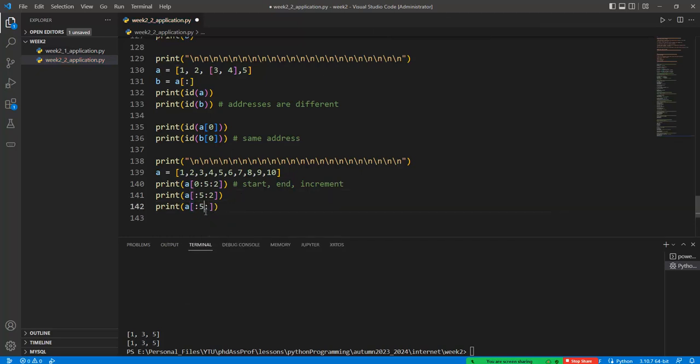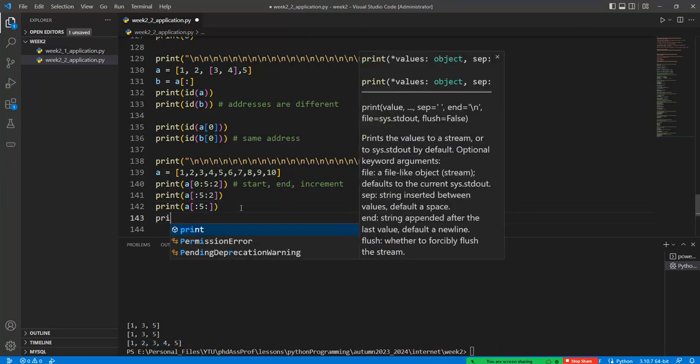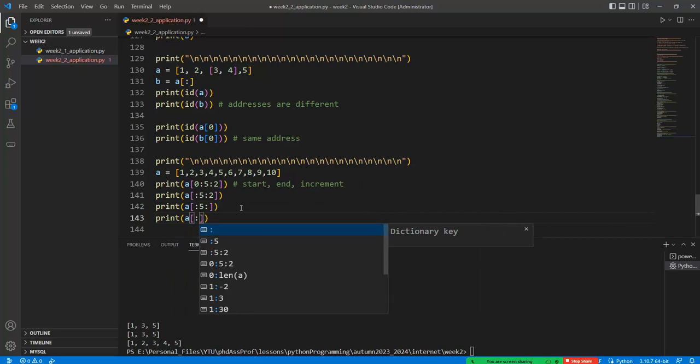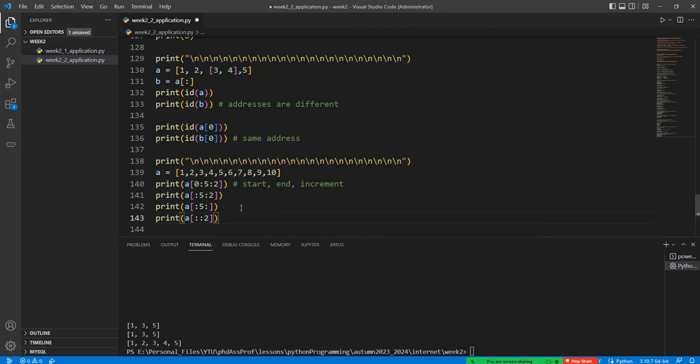We don't have the starting address or increment value or default values of this one, but we reach the 5th element of a, and so 1, 2, 3, 4, 5 is written on the terminal page. Okay, or we can print the double dot 2, and so we can reach every element of a, but with increments of 2, step by step in 2, and so 1, 3, 5, 7 and 9 should be seen on the terminal page.